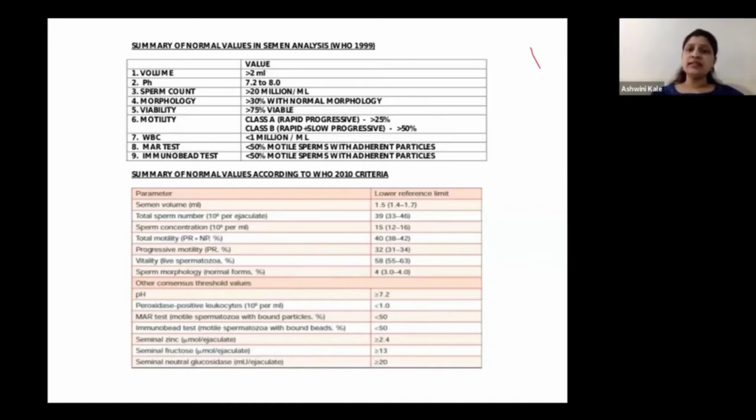Now mind well, these are all lower reference limits or the lower values. These are not absolute values. So anything less than that would not give you a pregnancy is the basic fallacy of this WHO 2010 criteria. So we have to know that this is just the lower limit of all the counts and criteria.